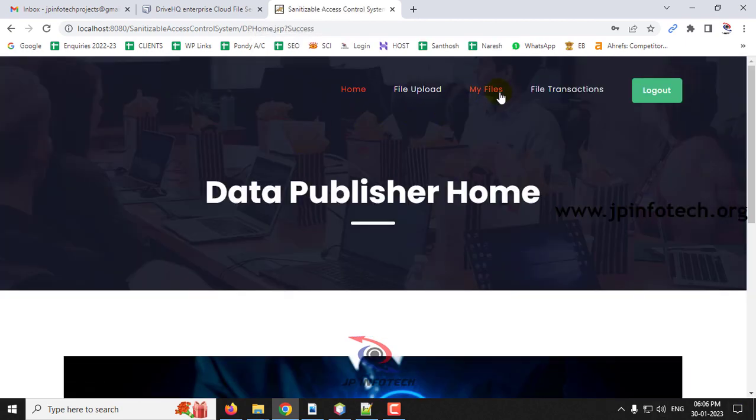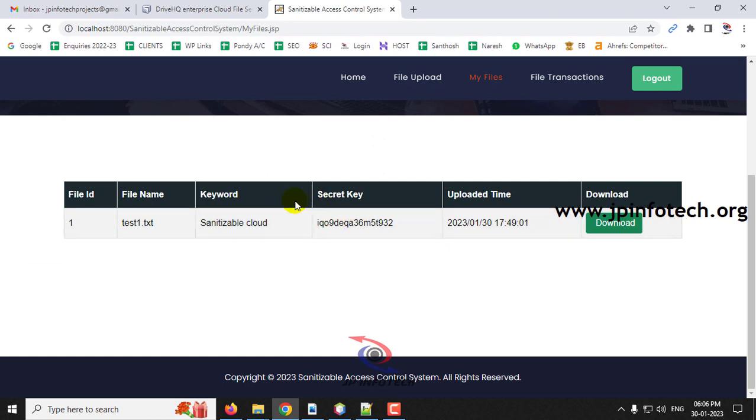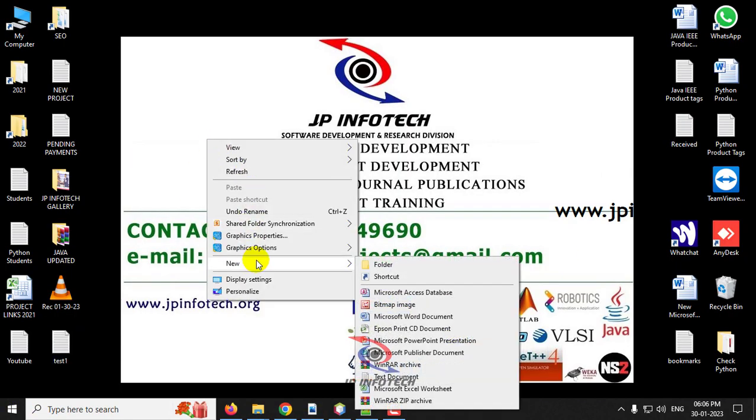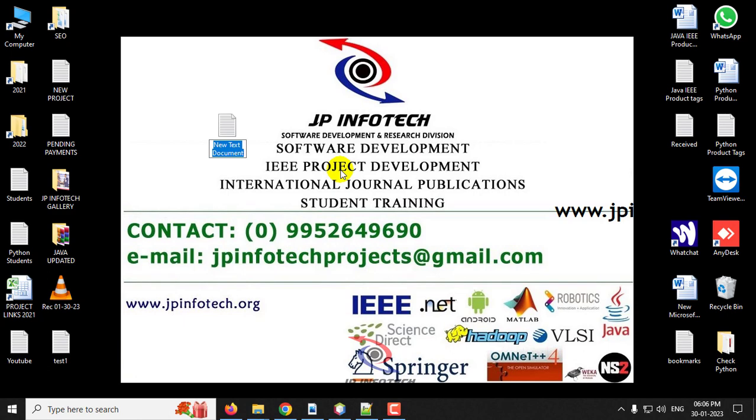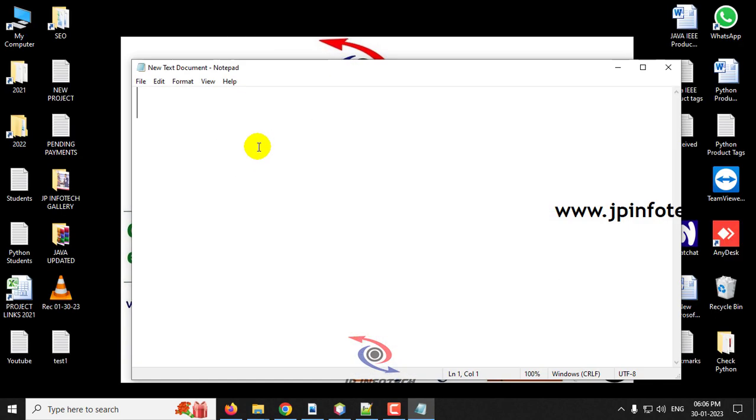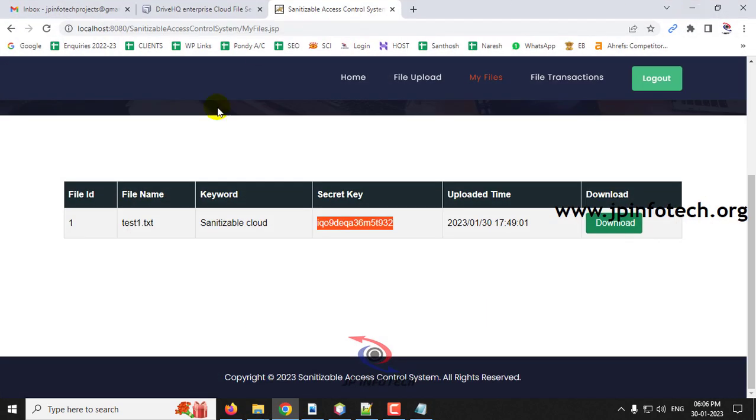And now if you go to my files, you can see the secret key that is given. I'll just note it down in the notepad. So this is the secret key for the data owner.